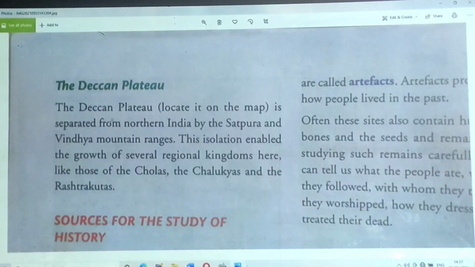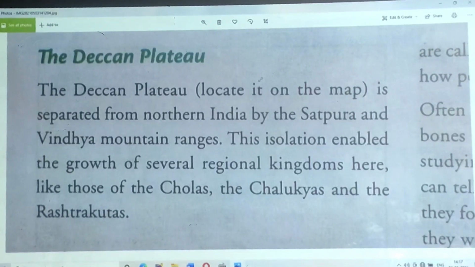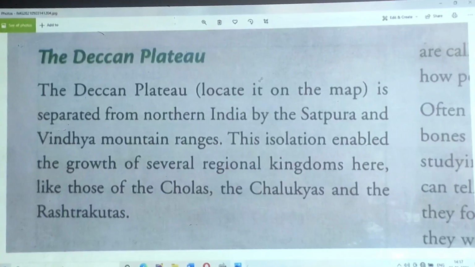This Deccan Plateau, as I already mentioned, is separated by the Satpura and Vindhya mountain ranges. Because of these two mountain ranges, which literally separate North India from South India, it was very difficult for invaders to cross these two high mountains, and that's why the word isolation is used here.